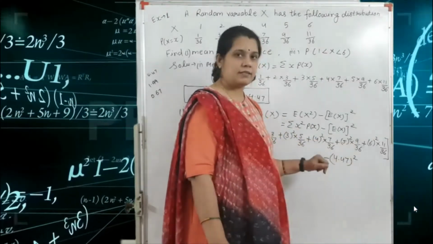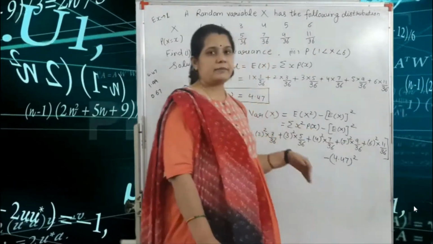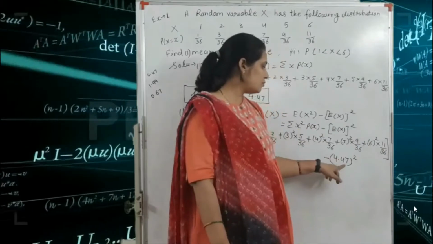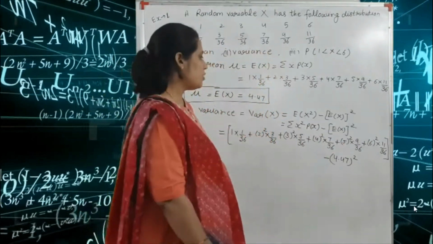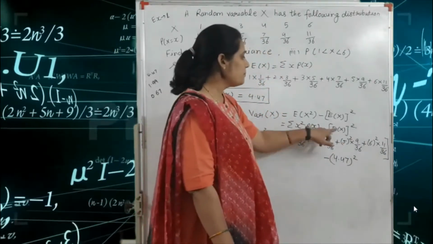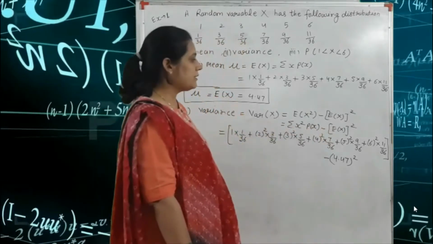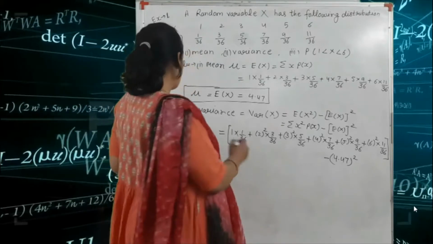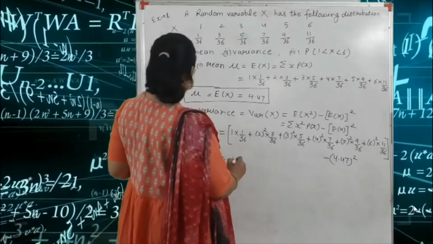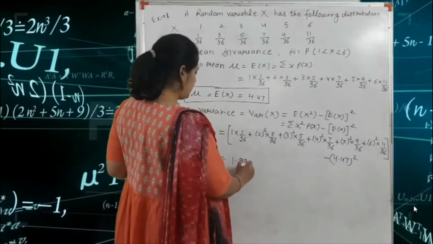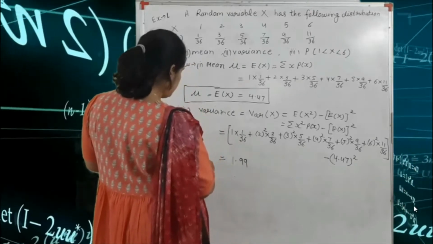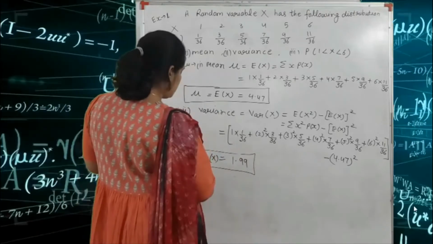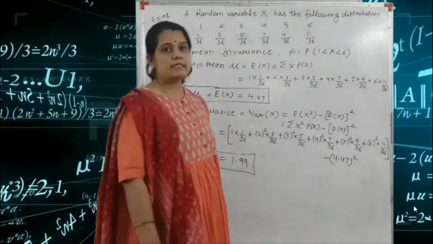25 into 9 by 36 plus 6 square, that means 36 into 11 by 36 minus 4.47 whole square, because according to our formula this term has a negative sign, minus E(X) whole square. Okay, so after solving this term we get 1.99. This is our variance of X. Okay, so this is our answer of the variance of X.